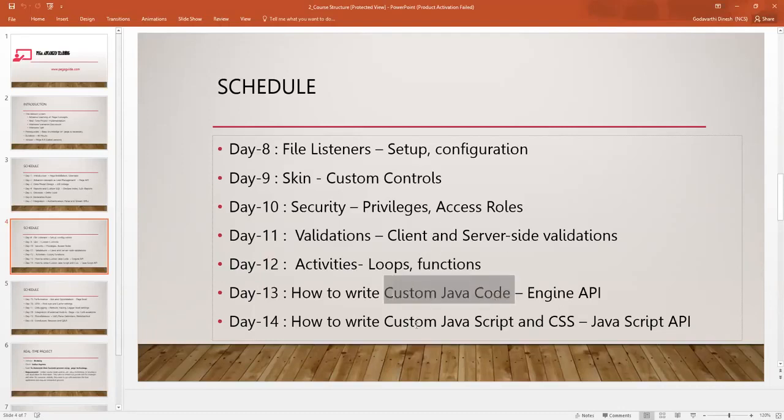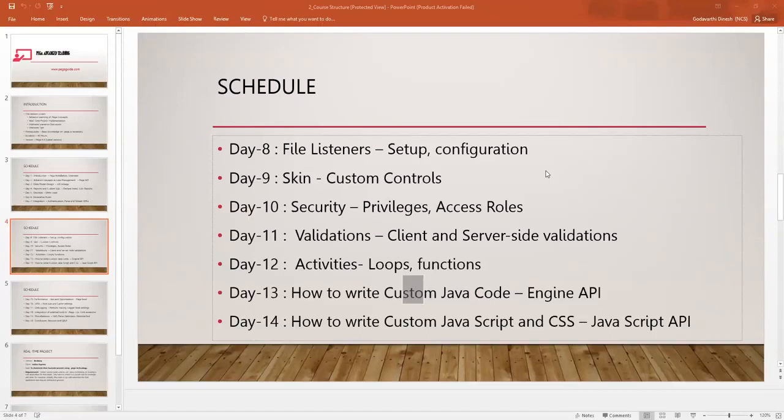If you are interested in knowing how to write custom Java code, we should not write custom Java code, but in your projects you're required to write it. You're required to get the parameter value or get the page name and then set some value, call some method. Has anyone implemented any Java code? Yes. How many others have implemented Java code or custom JavaScript? Yes, we have written JavaScript and Java code.